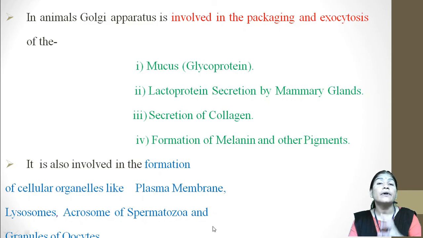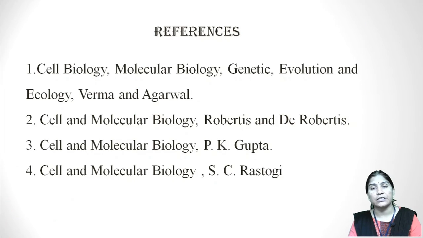The Golgi apparatus is also involved in the formation of cellular organelles like the plasma membrane, lysosomes, acrosomes of spermatozoa and also some granules of oocytes. Means the Golgi apparatus is involved in the formation of cellular organelles like the plasma membrane, lysosomes, acrosomes of spermatozoa and some granules of oocytes.